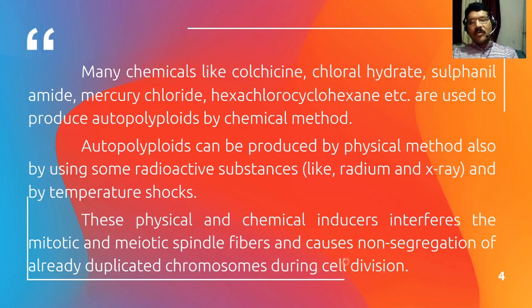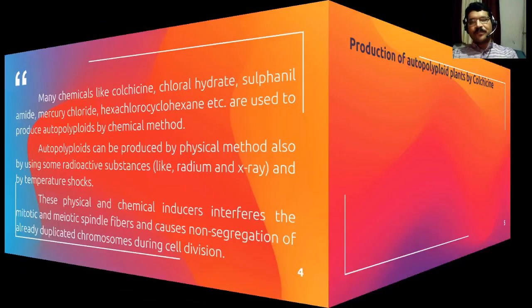These chromosomes, which are already divided, get assembled at one place only, because they cannot be segregated due to the lack of spindle fibers. So these are the effects of these physical and chemical inducers.